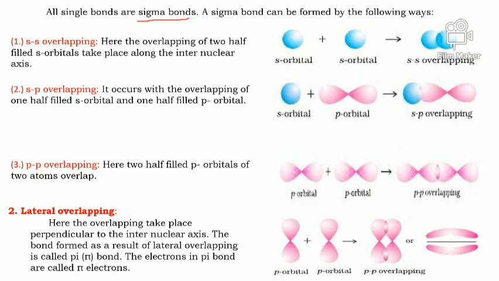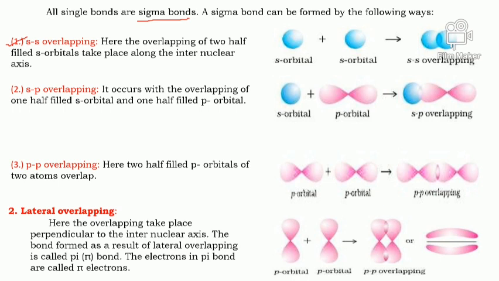The sigma bond is formed by the following overlappings. First, s-s overlapping. Its name says that both the atomic orbitals will be s orbitals, and they will be half-filled s orbitals.